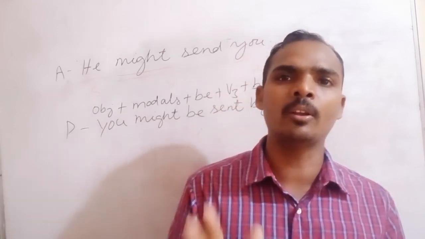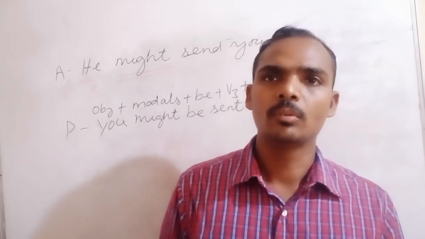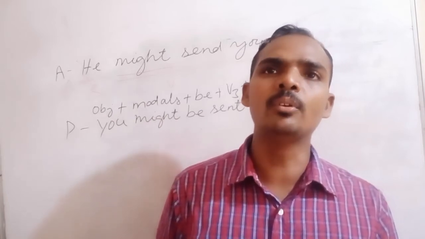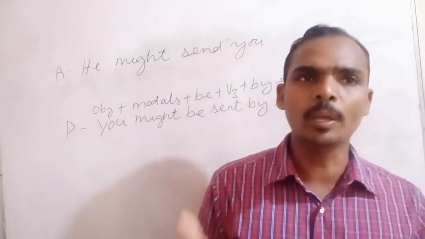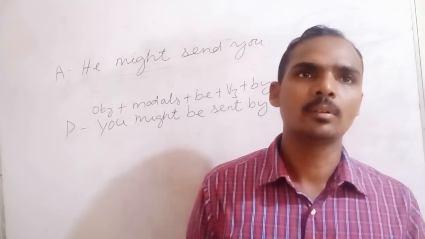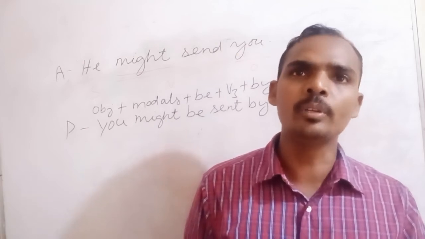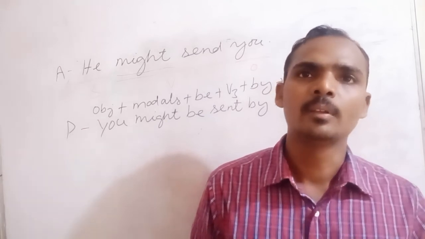If you convert into the passive structure, then you have to follow the rules and write the answer. Without any mistake, you can do it. Okay? Thank you.